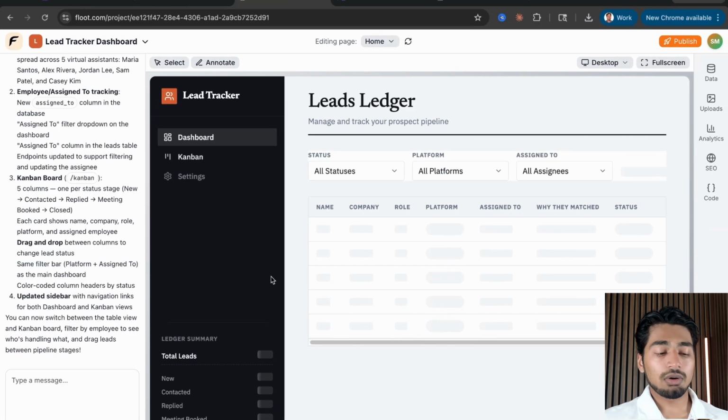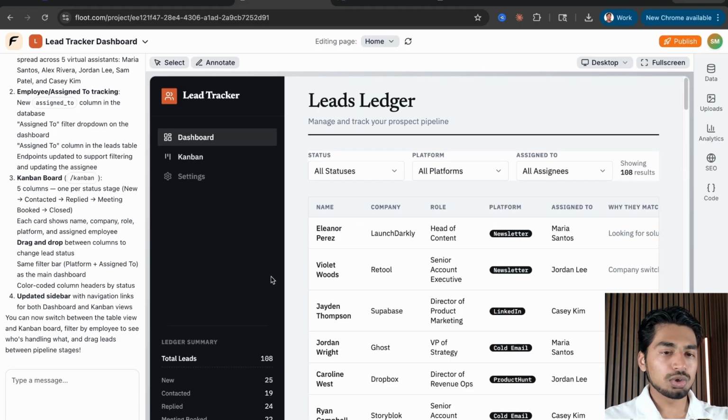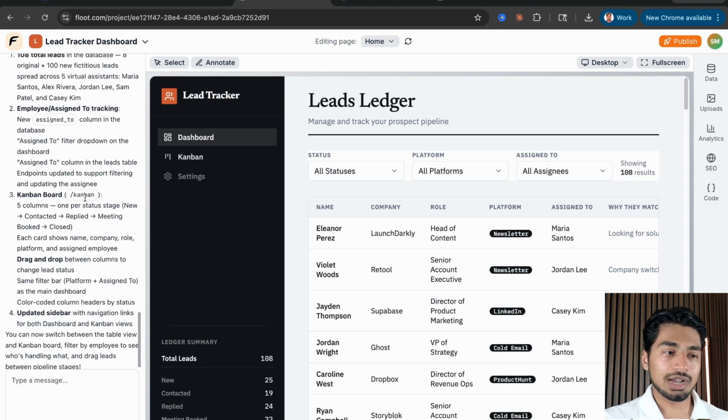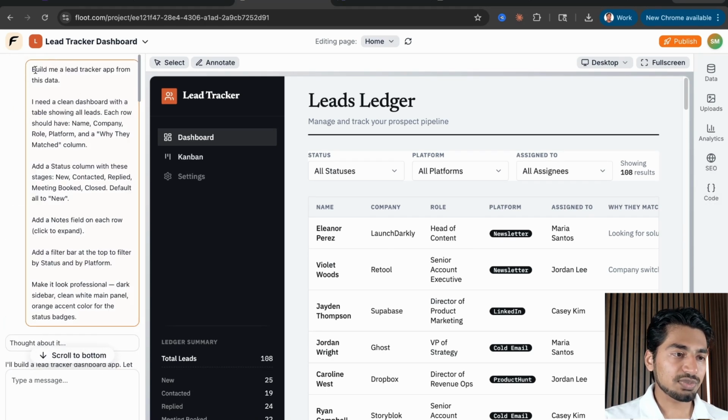I want to give this to my team. I want my team to be able to outreach to people, track their status, track their follow-ups. I want to be able to see a high level overview of who is doing what, who's following up with who, etc. And this allowed me to do it. So I literally gave it one single prompt. So I gave it this prompt right here: build me a lead tracker app with this data, make it branded to my company, etc.